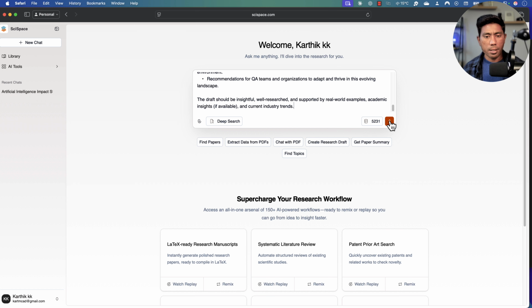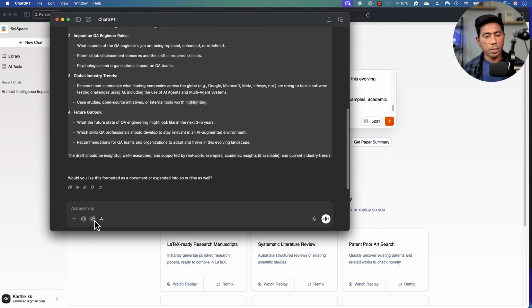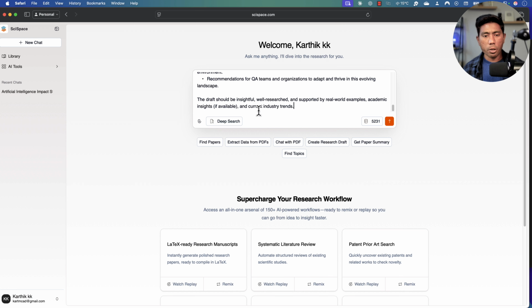And I'm just going to ask this question. And you can see that we have also got this deep search operation, pretty much like how you get the research operation in the ChatGPT. I'm going to do the exact same thing over here as well to go and have a deep search. And if you want to attach some more documents, you can also do that like how you do in other tools. And now I'm going to start doing the search.